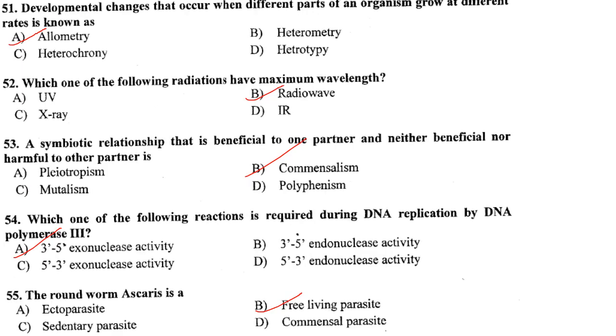Developmental changes that occur when different parts of an organism grow at different rates is known as... So the answer is allometry. Allometry is the growth of body parts at different rates resulting in change of body proportions.